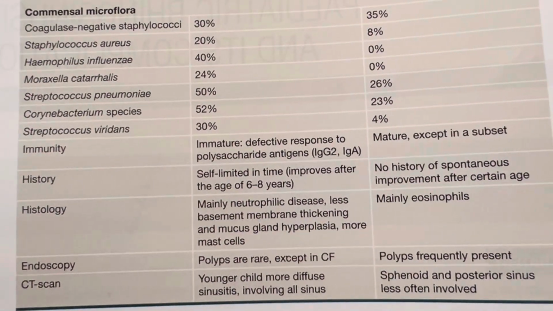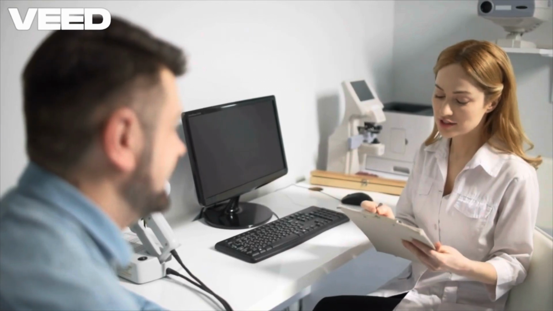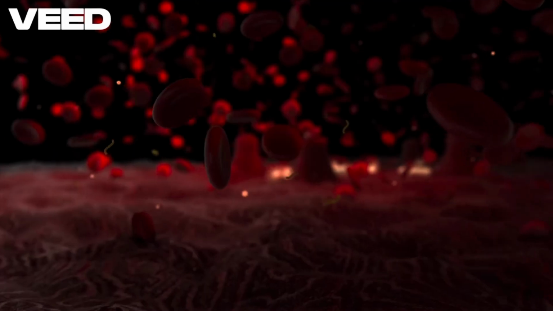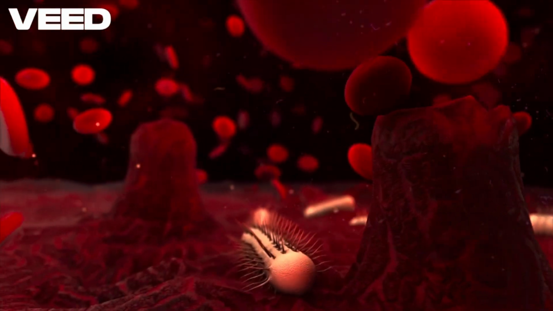Immune differences play a crucial role. Children have an immature immune response, with a defective response to polysaccharide antigens such as IgG2 and IgA. Adults generally have a mature immune response, although a subset may present immune deficiencies.